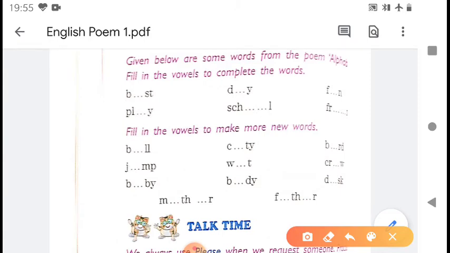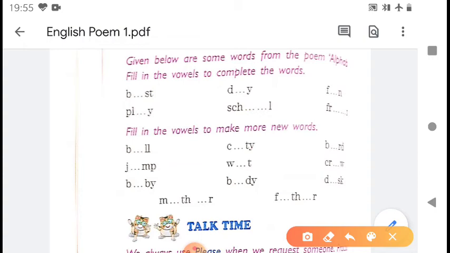C T Y. Here let us see which vowel we can fill. There are 5 vowels. First is A, C A T Y. It does not make any word. Then E, C E T Y. This is also no word.